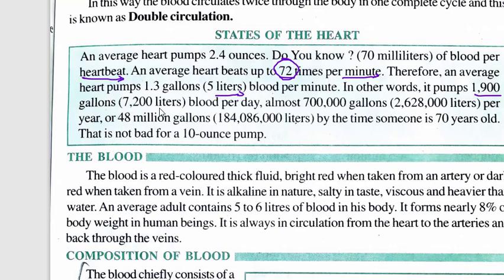that is about 26 lakh 28,000 liters per year. Or we can say that about 18 crore 40 lakh 86,000 liters by the time someone is 70 years old. That is not bad for a 10-ounce pump. So our heart, see how much capacity it has, how much blood it pumps during our whole life, that is a 70-year period. Interesting to know these facts.